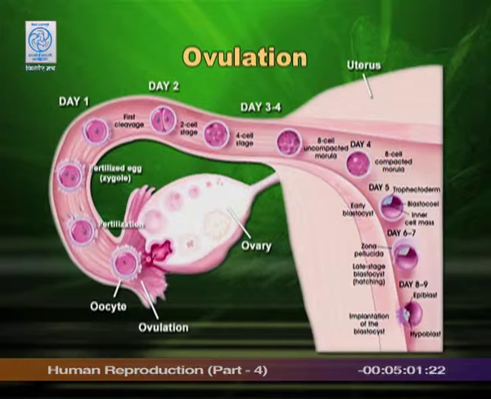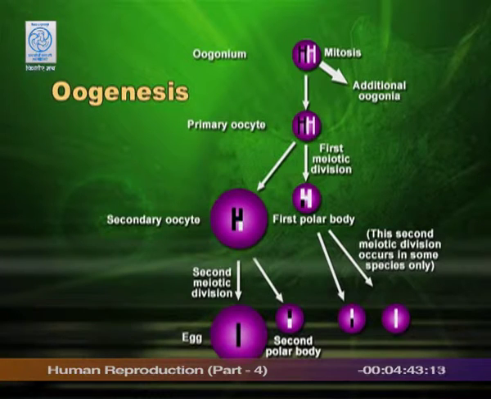You can see it is getting implanted in the endometrium of uterus, and once implanted, the placenta is formed and further divisions will take place, and baby will form out of this in due course of time. In this slide, I wish to show you a schematic representation of oogenesis. As I told you, the division will begin from oocyte. There are so many oocytes in the ovary.